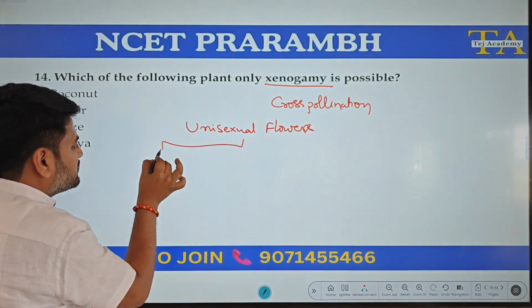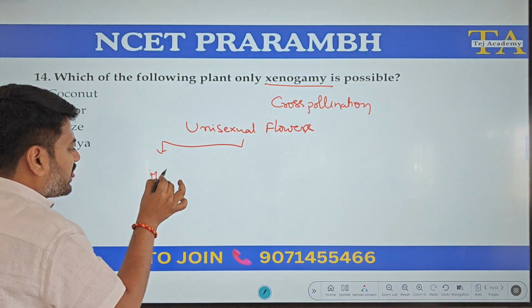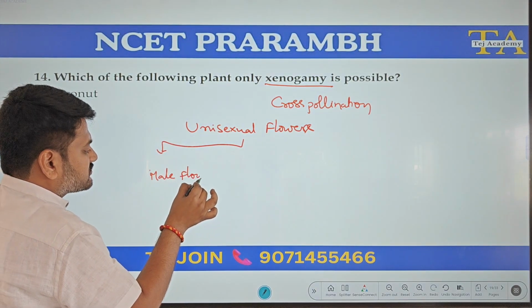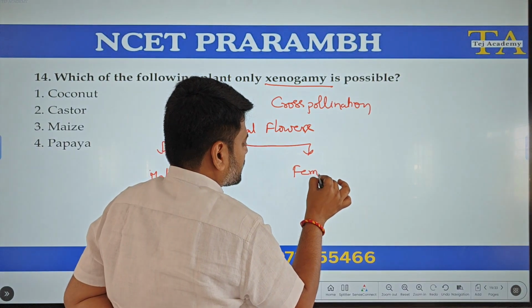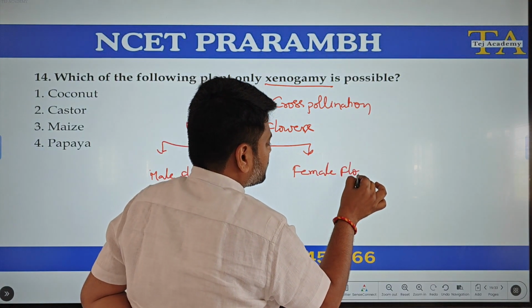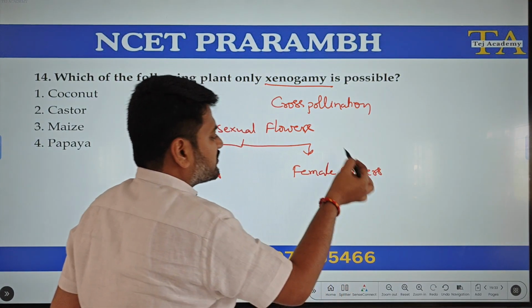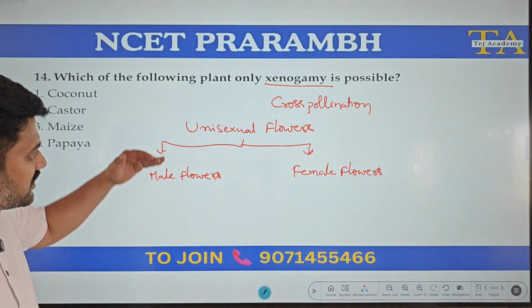Unisexual flowers are of two types again, male flowers and female flowers. In a male flower only stamens are available, in a female flower only pistils are available.